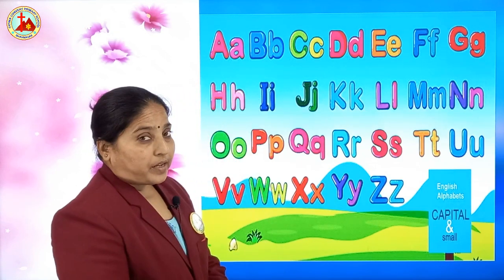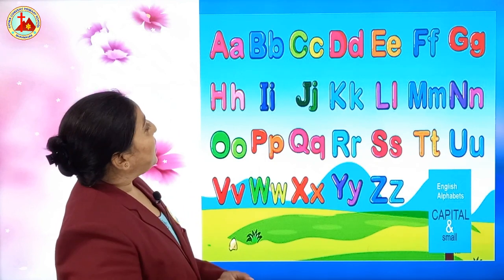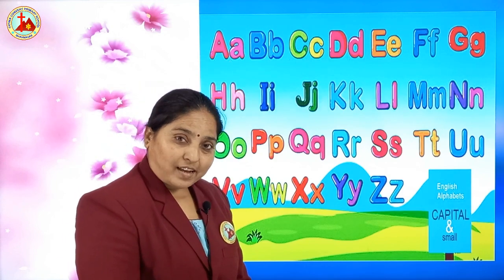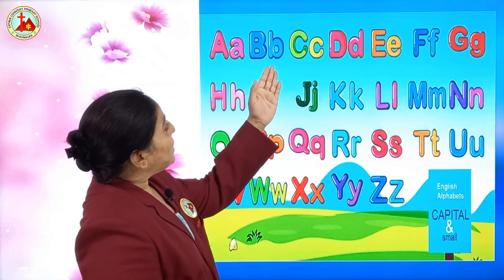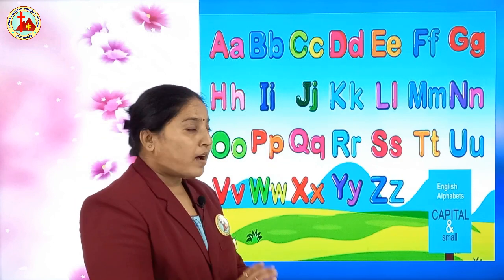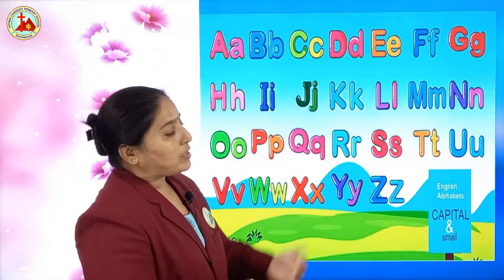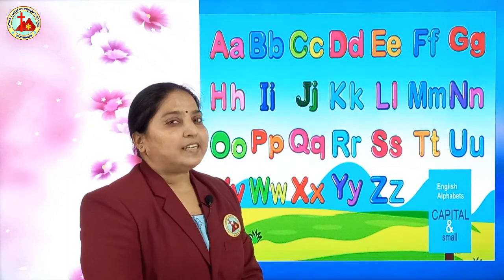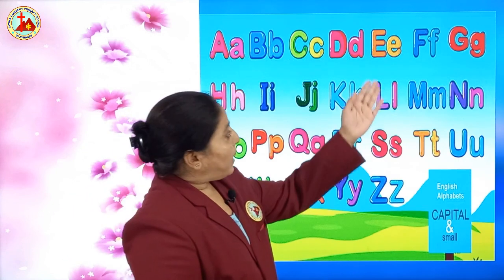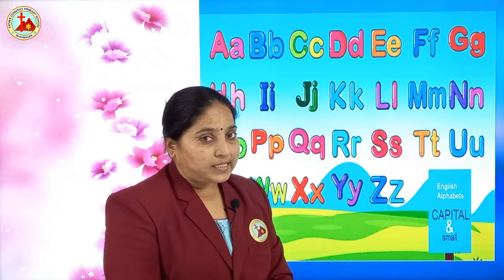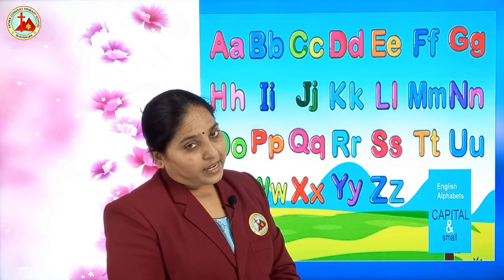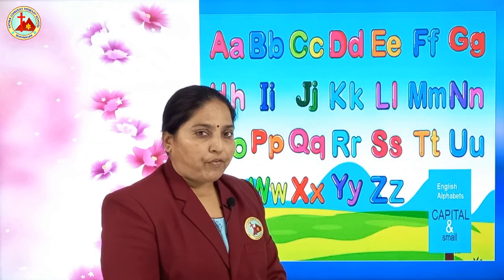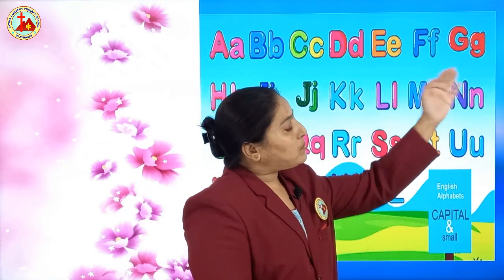Now you must be knowing small letters also, right? So let's say capital A, small a. A says A. Capital B, small b. B says ba. Capital C, small c. C says ka. Capital D, small d. D says da. Capital E, small e. E says A or E. Two sounds are there. Capital F, small f. F says fa.